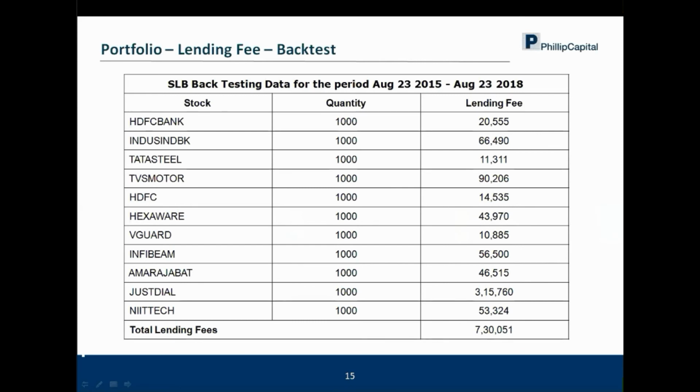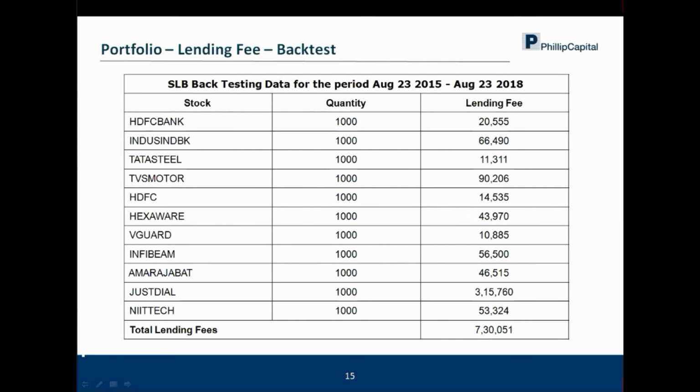Second, we have built an alert, since it is not a very vibrant and very liquid market compared to the derivatives and cash market. We have built a system wherein for the stocks lying in your demat account at Phillip Capital with NSDL or CDSL, in case there's an opportunity on the exchange platform, an alert is generated for the relationship manager, such that he can intimate you about the opportunity, and then you can very easily take a call whether to lend at that particular price or at a higher price. So that is also something which we have done.